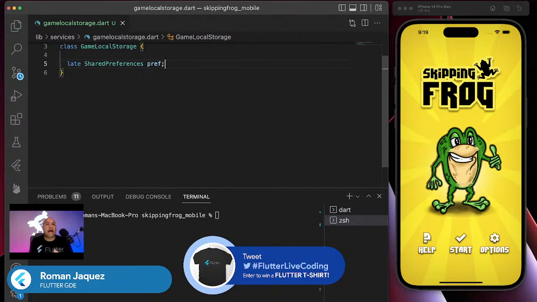The same thing that I do with other services, I create an init method where I initialize the things that I need in this package. In this particular case, I'm just gonna call it init. I could have done it in the constructor, but I want to trigger that initialization because I'm gonna pass other values into it. So I follow this pattern. In this init, I'm just going to get the instance of the share preferences available in this application. Very simple, really straightforward.